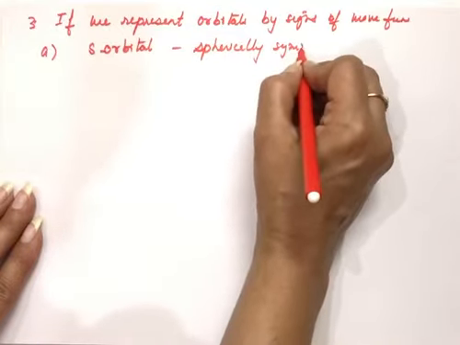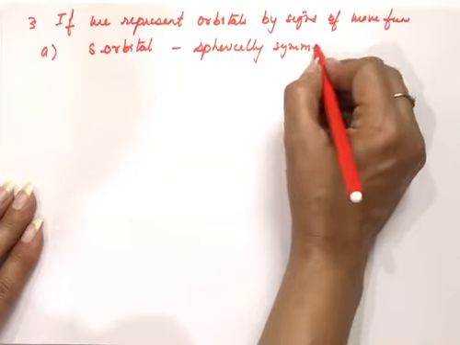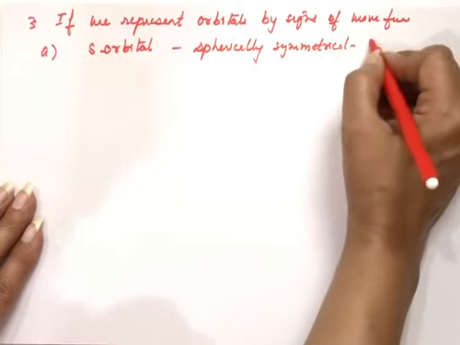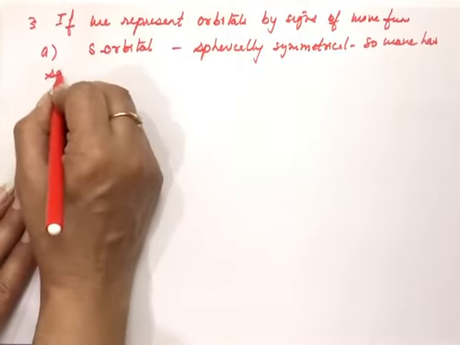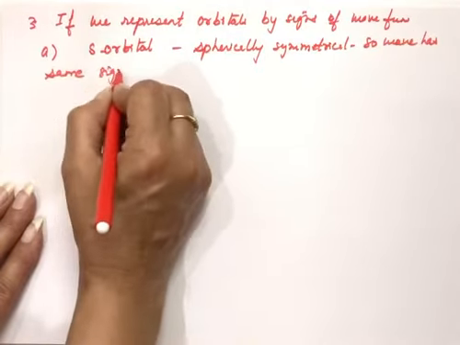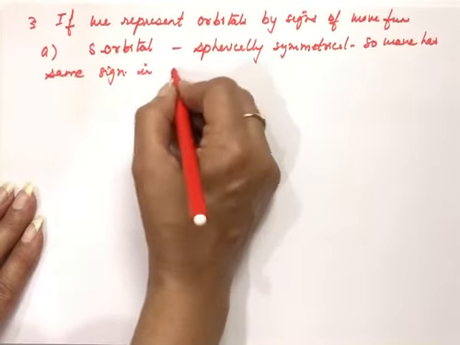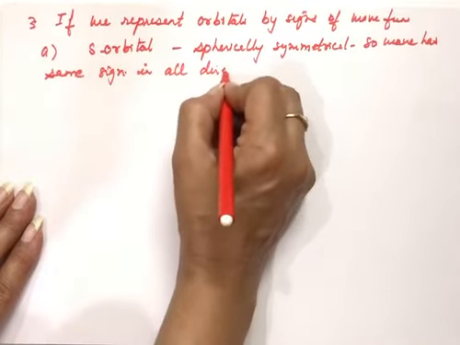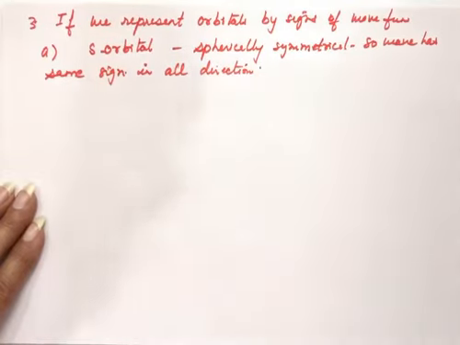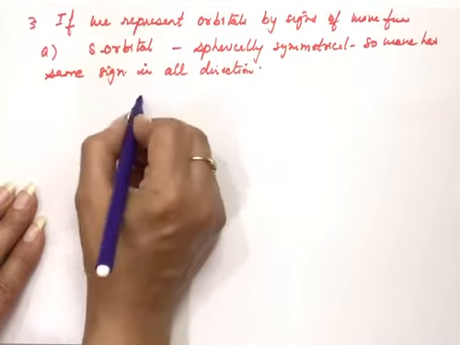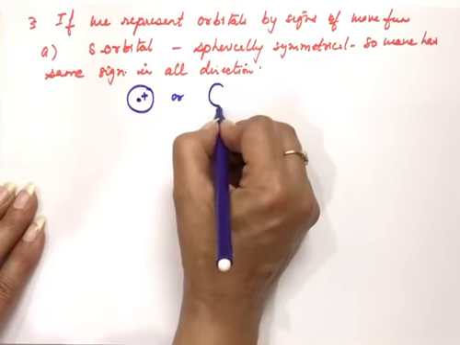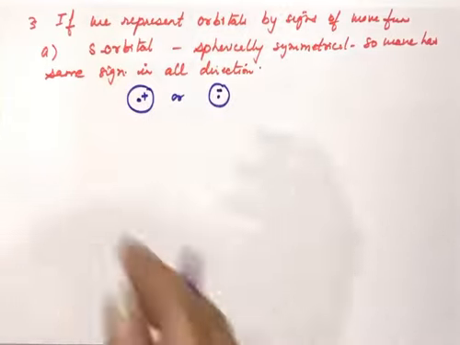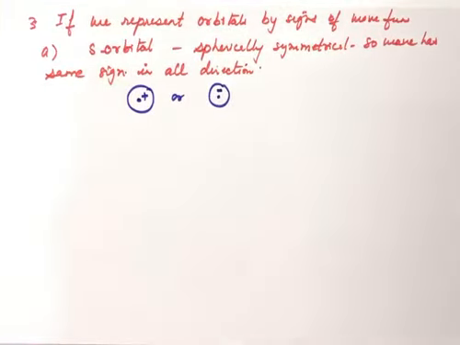So in this case, the wave has the same sign in all directions. So we are using the signs here as plus and minus. In this case, for the s orbital, either the whole of this is plus, or we can write minus for this thing, because it is spherically symmetrical. So all over it will have the same sign, either plus or minus.